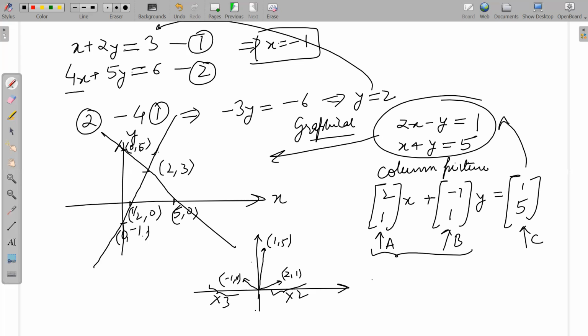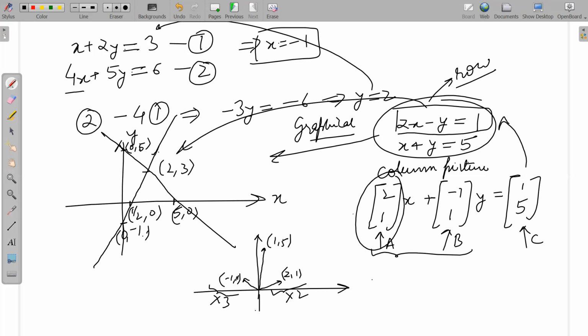Again, this is the exact same thing. We are solving it in 3 different manners. The first method was Gauss elimination. The second one was the graphical method, plotting your 2 lines. This is also called the row picture, where you are looking at individual rows, and individual rows correspond to lines. And individual columns correspond to vectors. So we are trying to solve the same thing in multiple manners. Any questions on this?